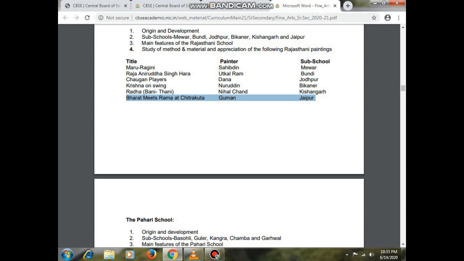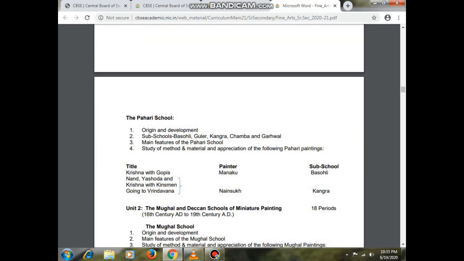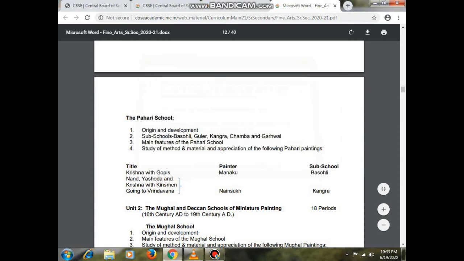And the next title is Bharat meets Ram at Chitrakoot. Here the painter is Guman and the sub-school is Jaipur. We need this painting. Next, come to the next page, the Pahadi school. Here we'll learn about the origin and the development of the Pahadi school. The sub-schools are Basoli, Guler, Kangra, Chamba and Garhwal.